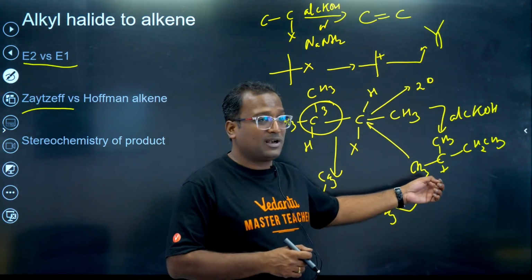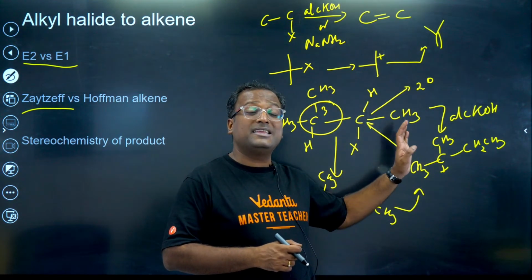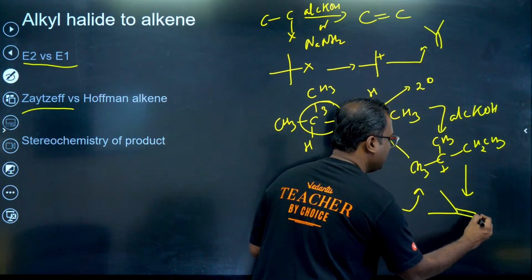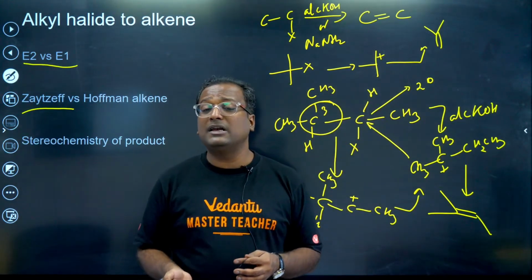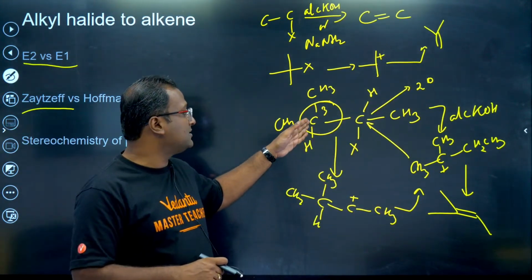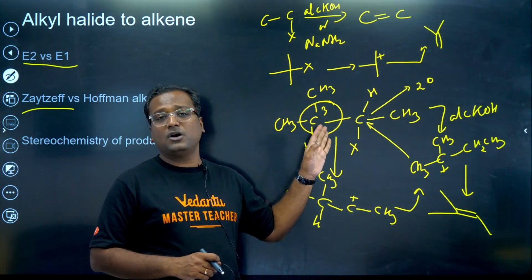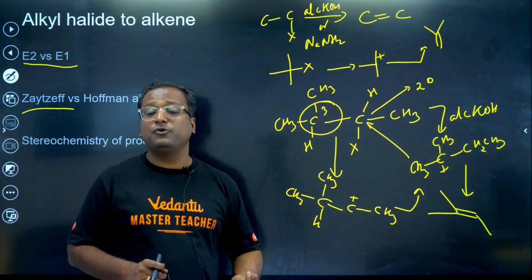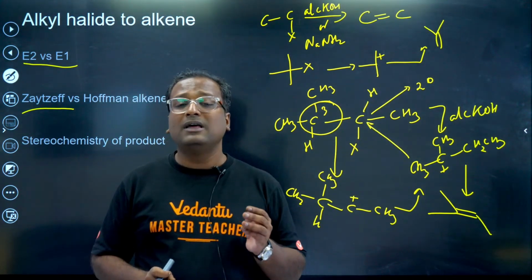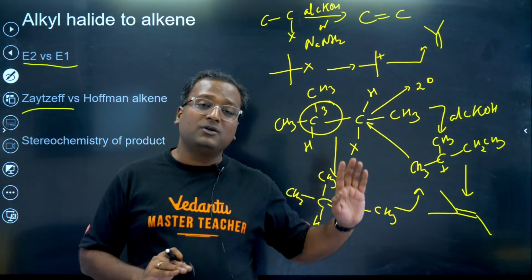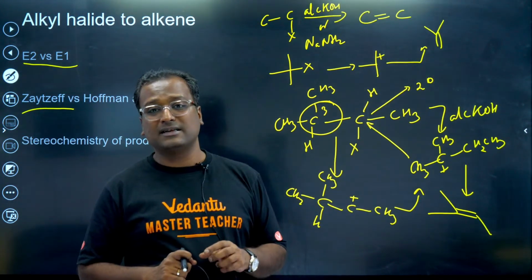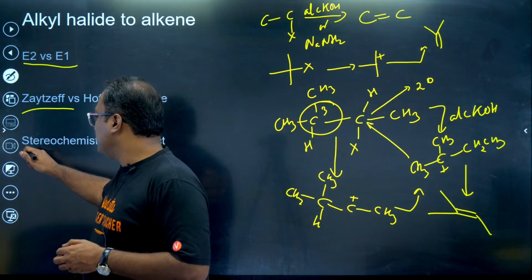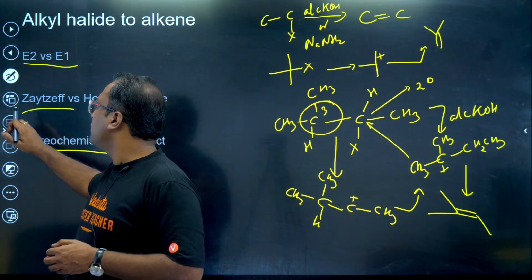Why? Because this carbocation gets formed. Eventually the alkene that will be formed will also be very stable. So alkene stability is driving this reaction. Because it's a sterically crowded position, it did not react easily via E2. Okay, so be very careful about Saytzeff-Hofmann, about E1, E2. There is no specific rule here. You have to check based on carbocation stability. Okay. Stereochemistry of product, that we have already covered when we talked about Saytzeff.